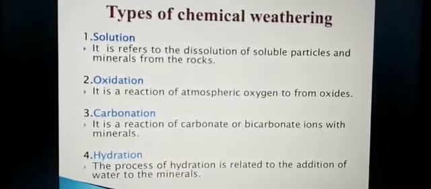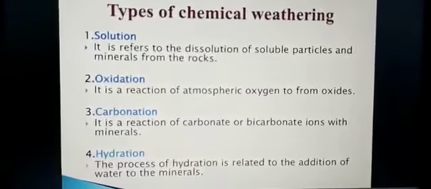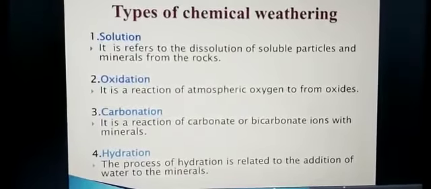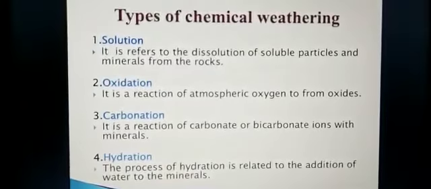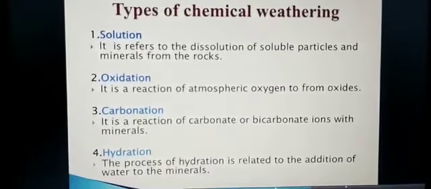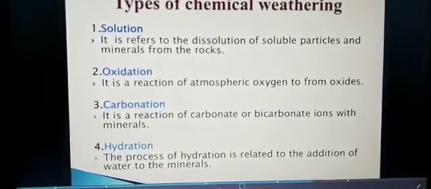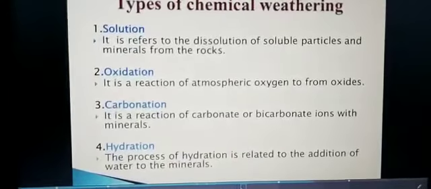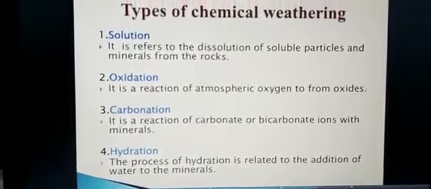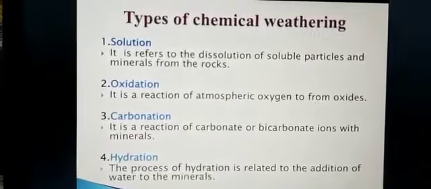I have done the physical weathering, children. Today we have finished physical weathering, and chemical weathering we have done. In the next class I will take biological weathering. Biological weathering is left, that we will do in the next class, and in the next class again I will explain the types of chemical weathering once again.